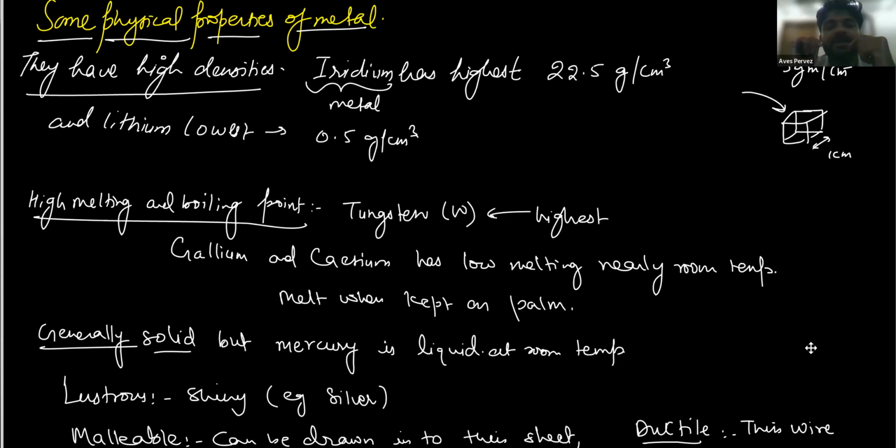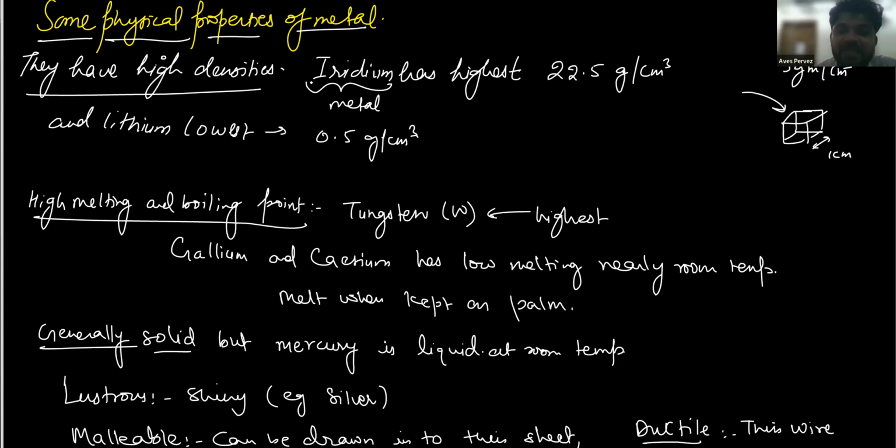Metals generally have high densities. Which metal has low density? So they will ask the exceptions. Here I have written some exceptions of the physical properties of metals. I'm not writing each and everything, because you know that metals are good conductors of electricity, and they have high melting and boiling points. I'm just writing the exceptions here. They have high density.